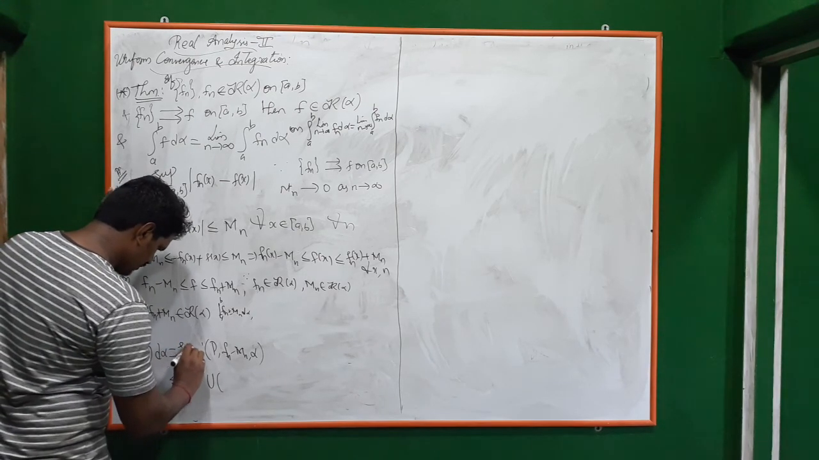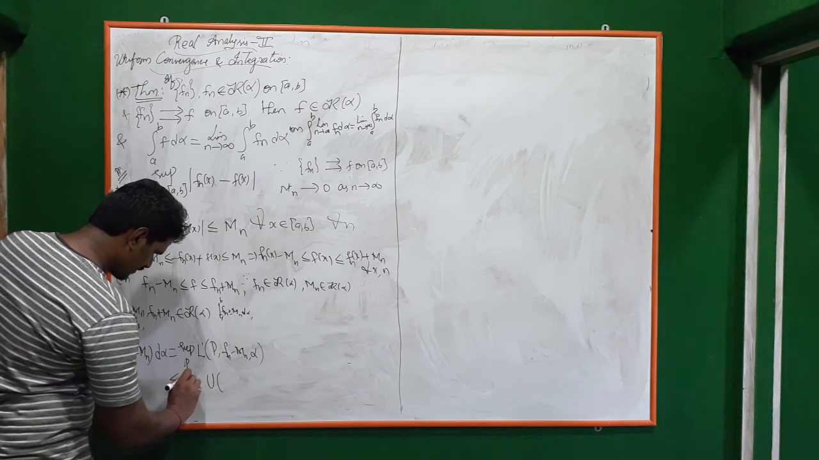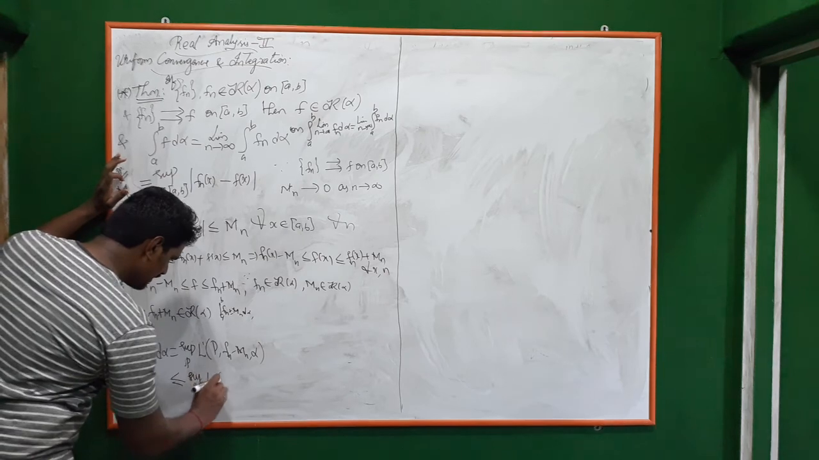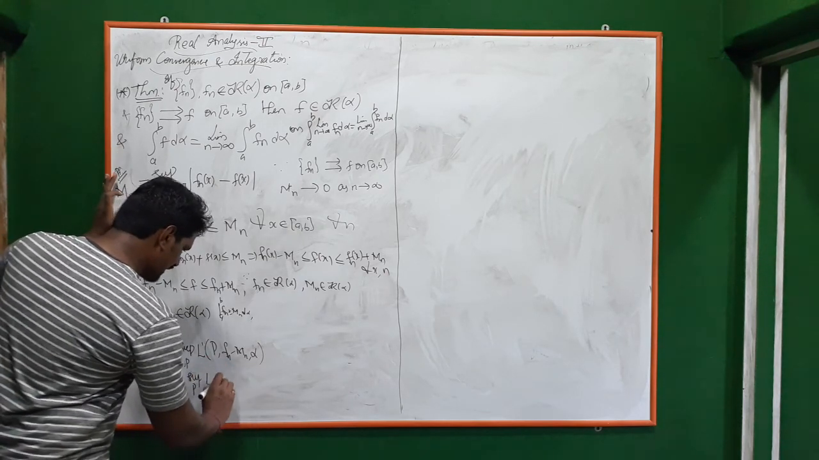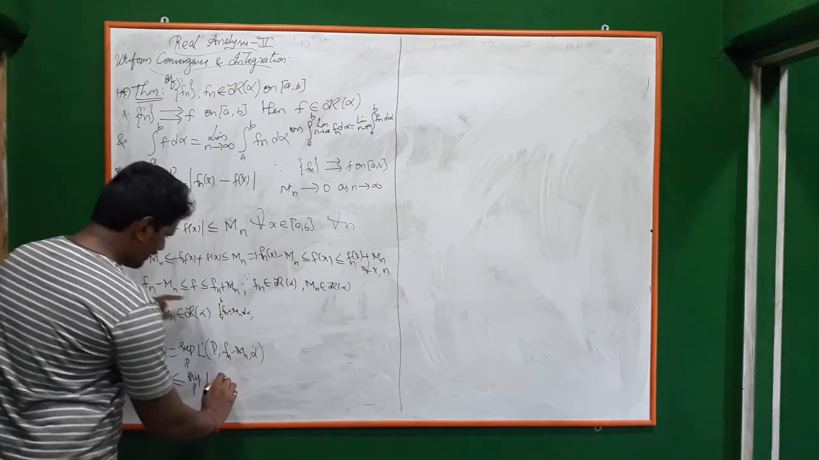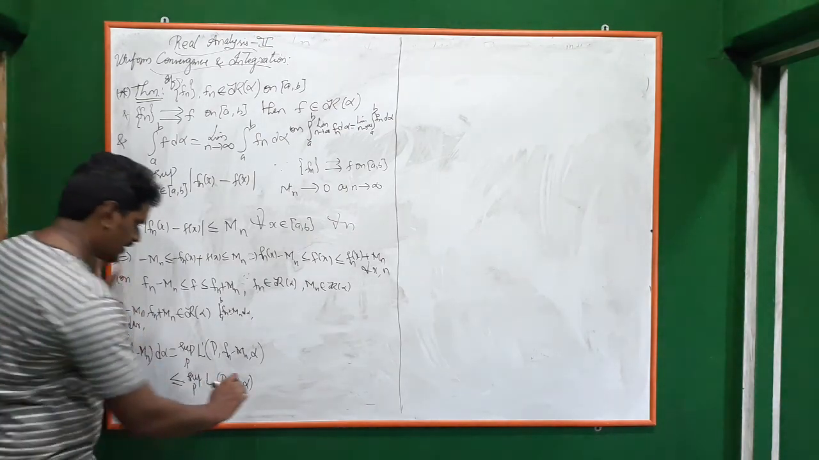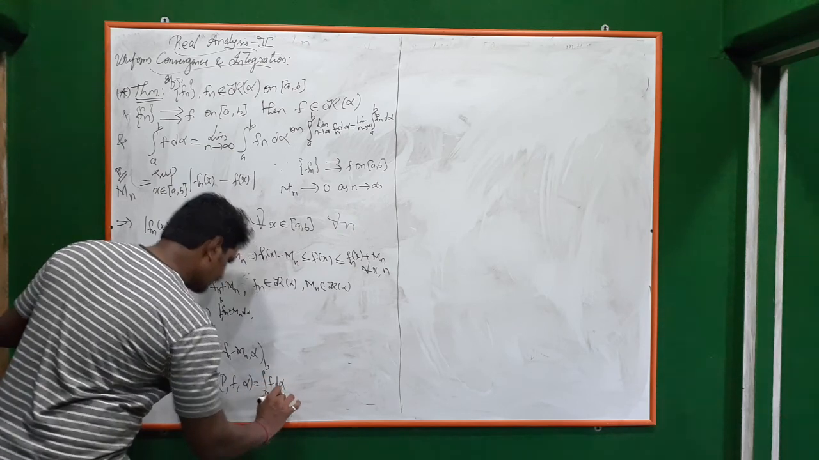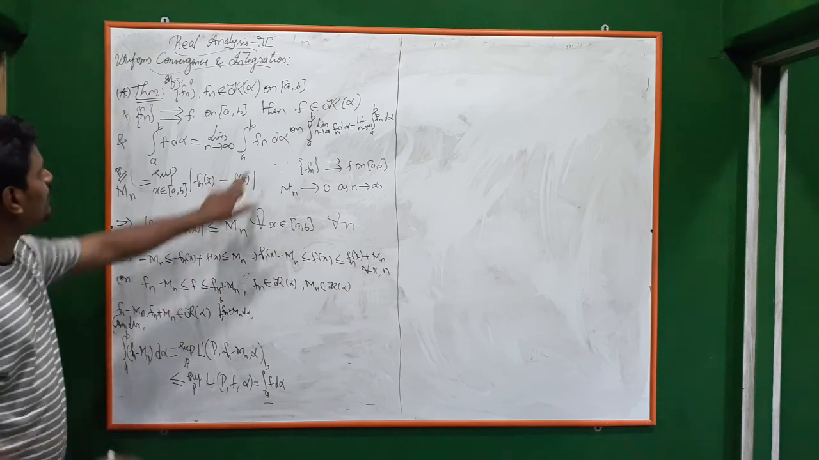Supremum over the partition of the lower sum L(P, f, alpha), which is L(P, fn minus mn, alpha), is less than or equal to the supremum of L(P, f, alpha). Correct. What is this? This is your lower integral, equal to the lower integral of f d alpha. We don't know whether f is integrable or not; that's what you have to prove.